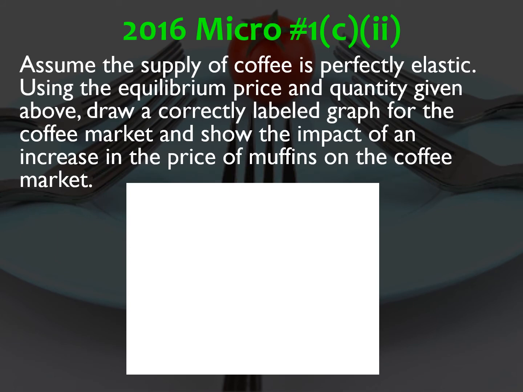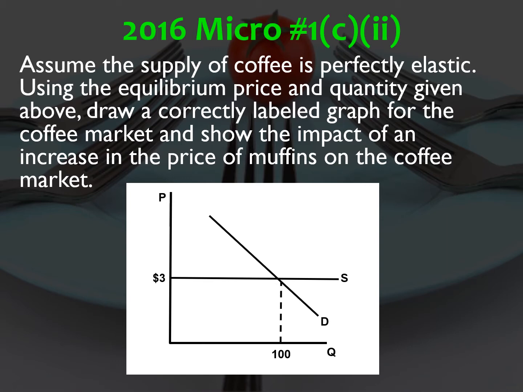C2, assume the supply of coffee is perfectly elastic. Using the equilibrium price and quantity given above, draw a correctly labeled graph for the coffee market and show the impact of an increase in the price of muffins on the coffee market. So here's your quantity, price, and you have coffee supply being perfectly elastic, which means the graph is horizontal, and then downward sloping demand. The numbers are going to be explained in the next part of the question.